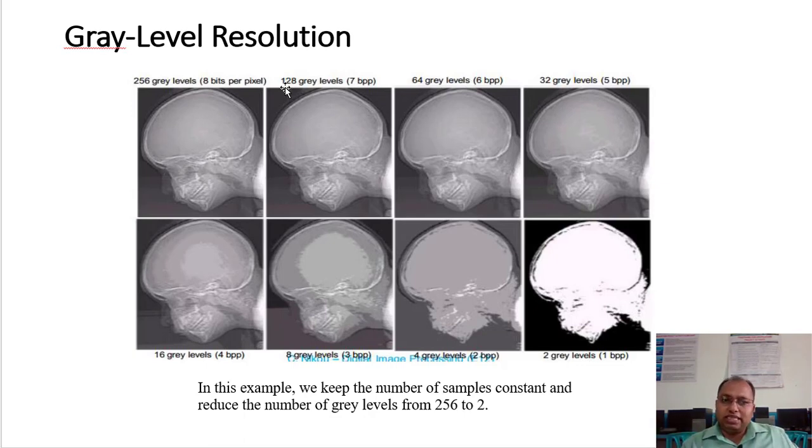This one has 8 bits used to represent every pixel, and this one uses only a single bit to represent the pixel, so the gray levels vary. Remember that whenever the gray levels are reduced, the detailed information of that particular image cannot be examined. Is that fine? Okay, we'll stop over here.